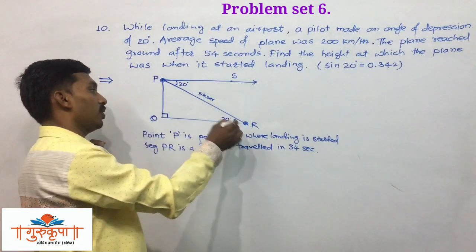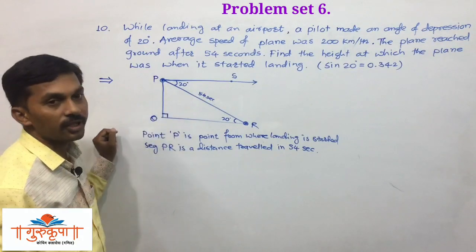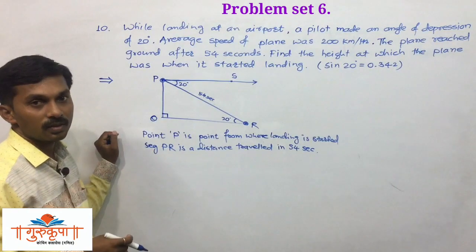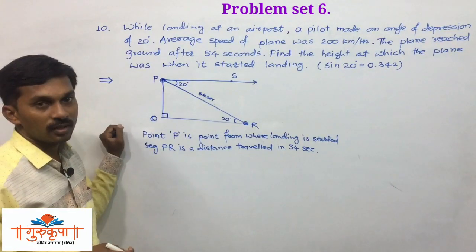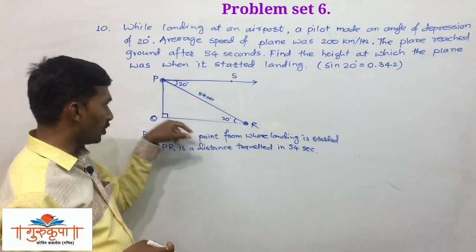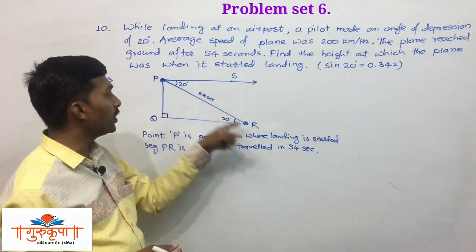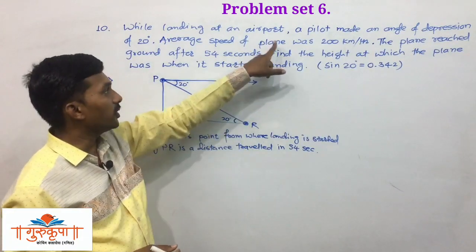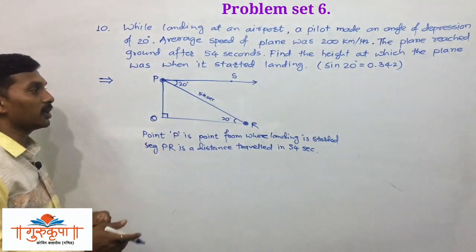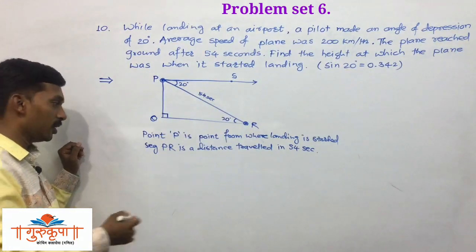We have three sides of the triangle, but we have not been given any single side in the question. So how to find this height? We have not been given the length of any side, but we can get the measurement of side PR, since we have been given the speed of that plane, that is 200 km per hour. So how much distance is covered in 54 seconds, that we have to calculate.